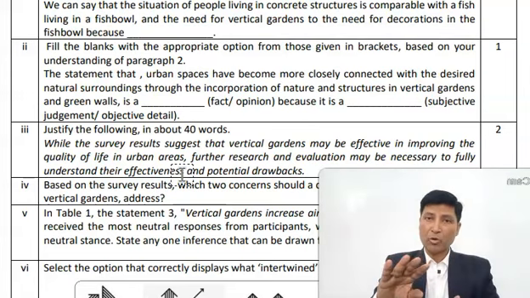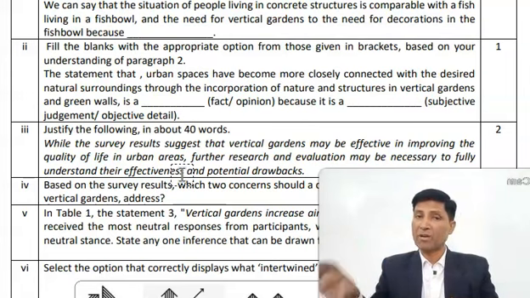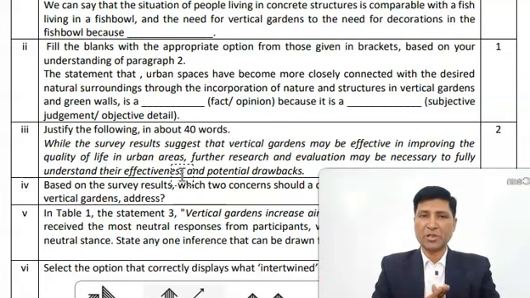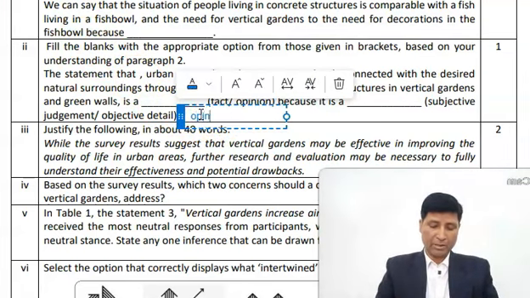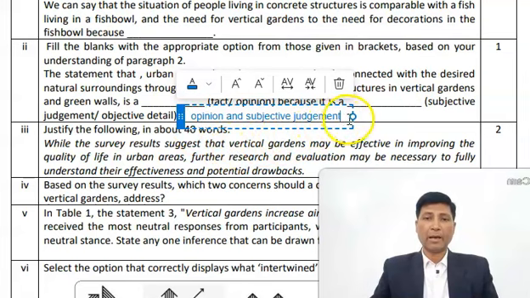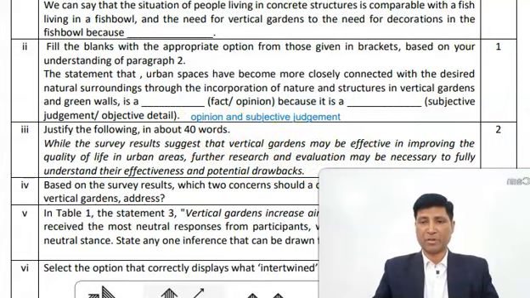And if your personal opinion is not involved in it, it is objective. So it is a subjective judgment. So wherever there is opinion, there will be subjective judgment. I hope I have been able to explain it. So you can say here the answer is opinion and the judgment is subjective judgment. I hope I have explained to you also why it is opinion and why it is subjective judgment.